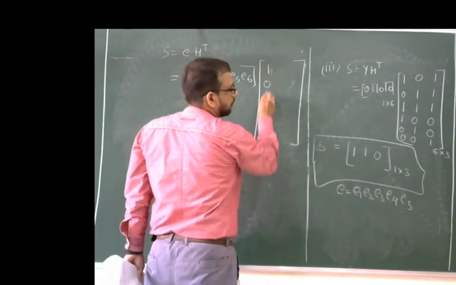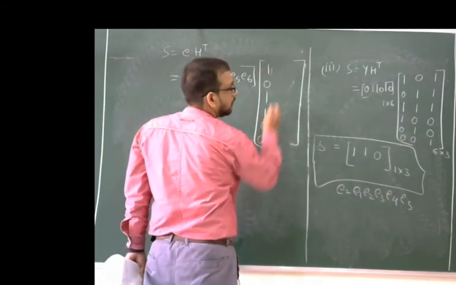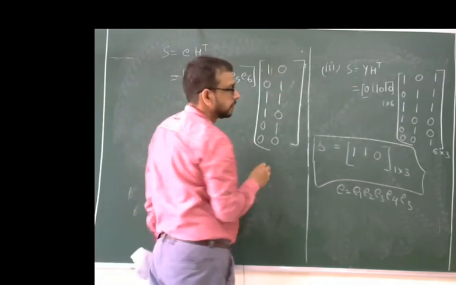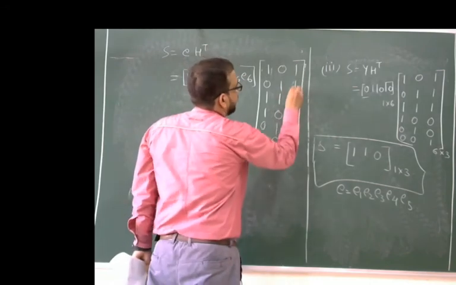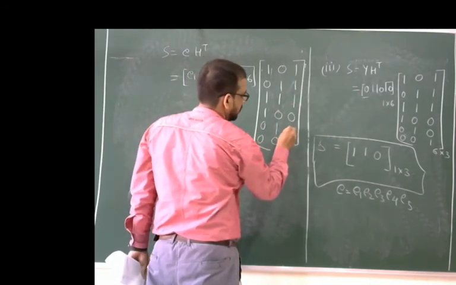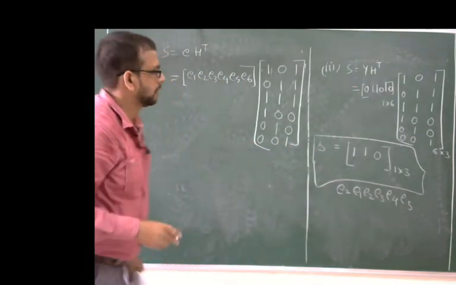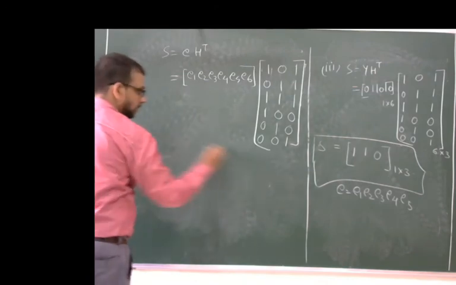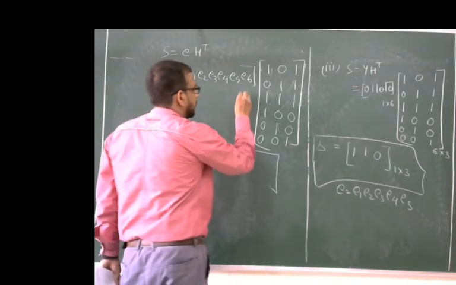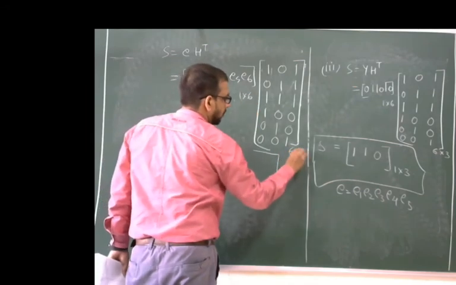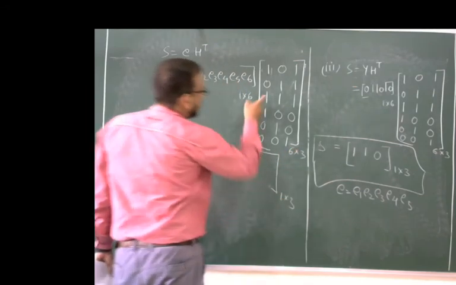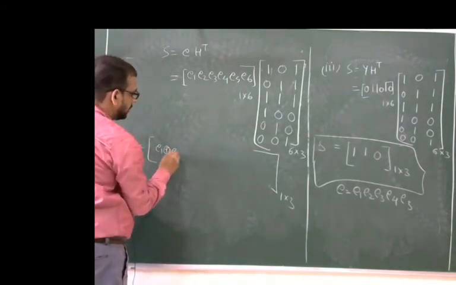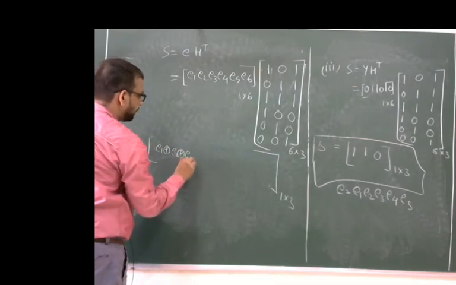1 0 1, 1 0 0, 0 1 1, 0 1 0, 1 1 1, 0 0 1. Simply multiply and we get the matrix of 1 cross 6 times the matrix of 6 cross 3, giving a matrix of 1 cross 3. Multiplying, you get E1 XOR E3 XOR E4.